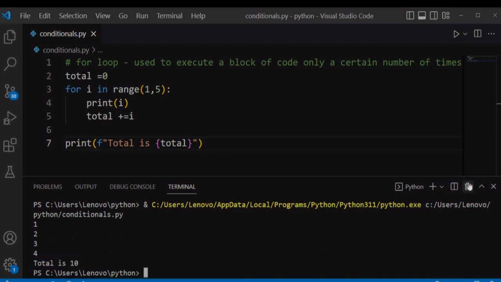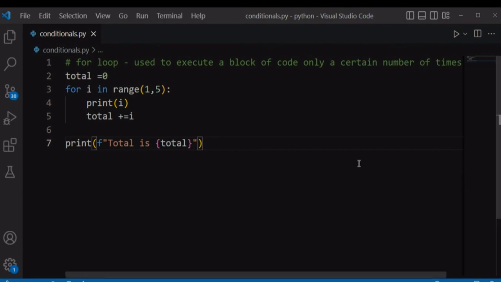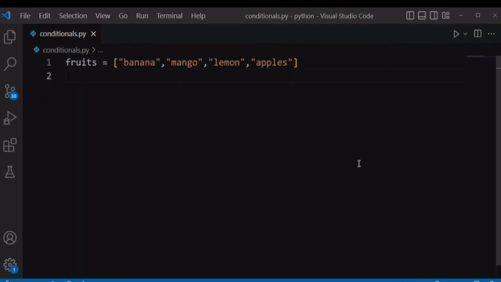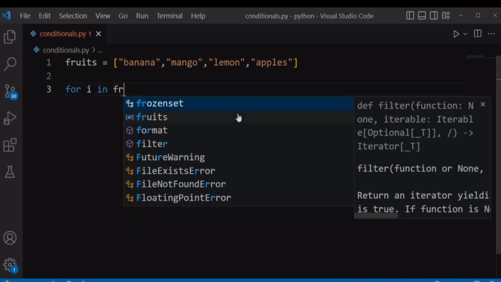Let's also consider a list of fruits. Let's say we had a list of fruits that's equal to banana, mango, lemons, and apples. For example, if we wanted to iterate through each individual fruit in this list, we can use the for loop for I in fruits.